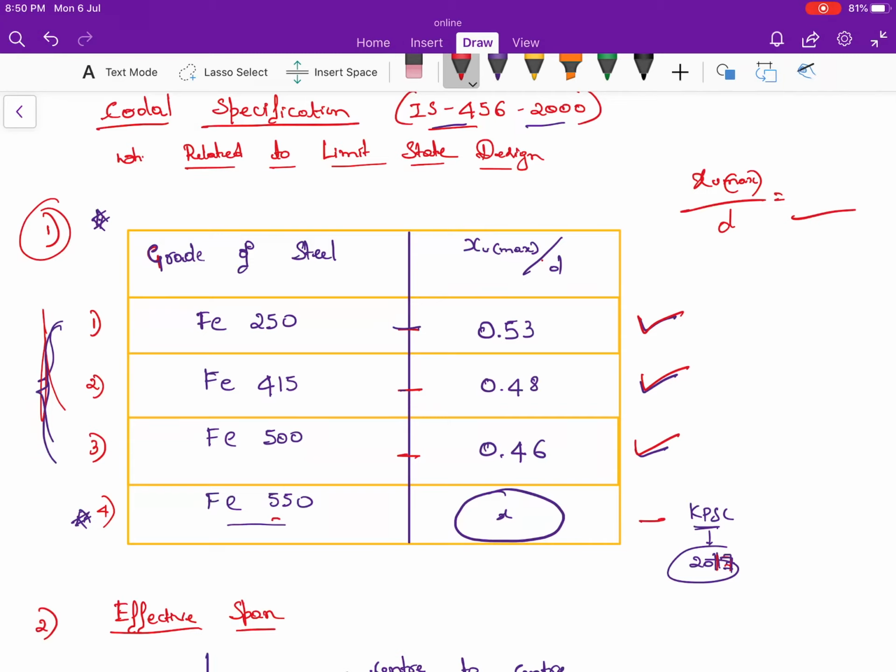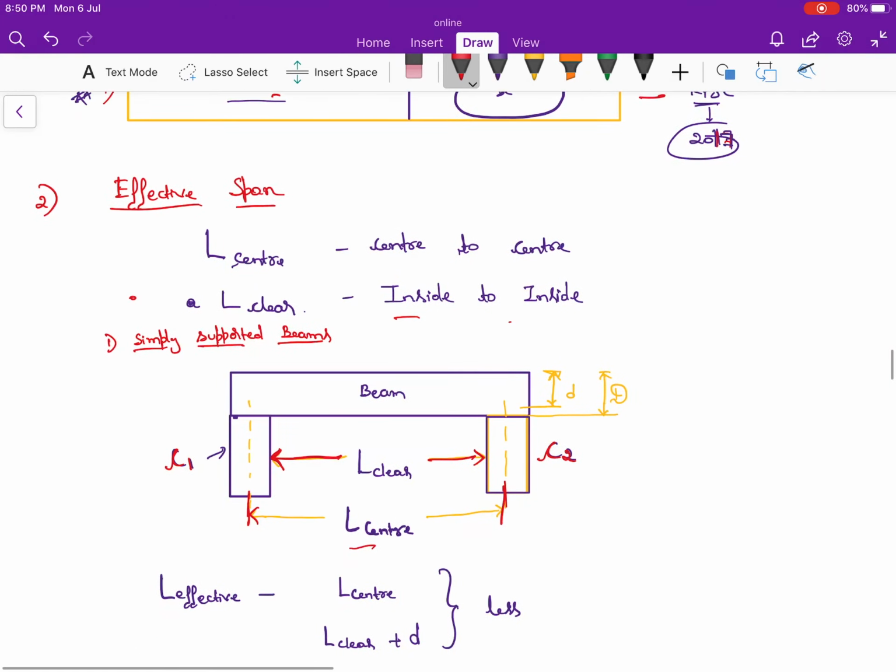This is the first codal specification, with respect to the grade of steel: what is the value of XU max to the effective depth? All these concepts have been explained in the previous lecture series, as well as the derivation. Okay, first thing done, let me come to the second thing.